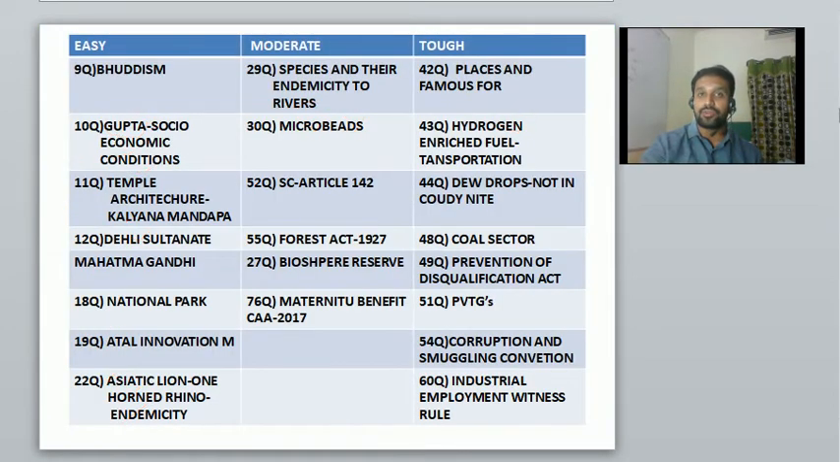Then a question was there on Buddhism. Again I have categorized them into easy ones. 10th one, a question was there on Gupta socio-economic conditions. 11th one, temple architecture, a very simple one-liner question was there. A Delhi Sultanate question was also there. Regarding Mahatma Gandhi's life, a question was there. National parks and where they are located, that was also there. Atal Innovation Mission, that was also there. Asiatic lion, one-horned rhino, endemicity.